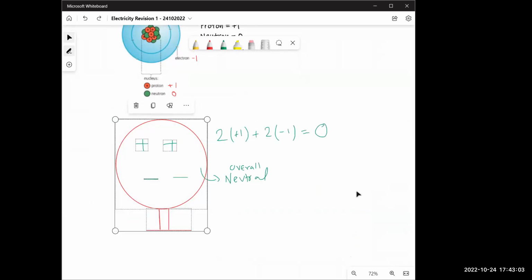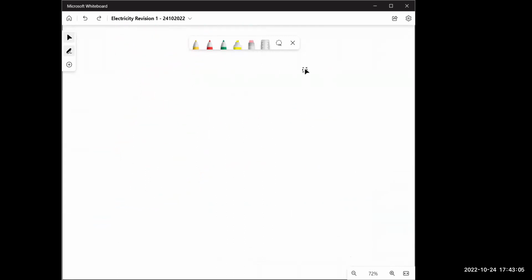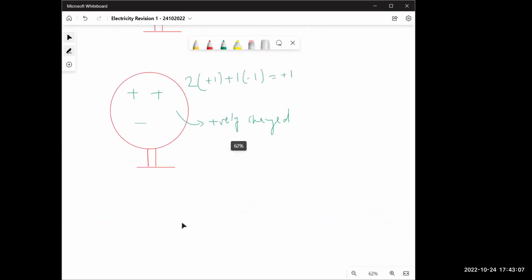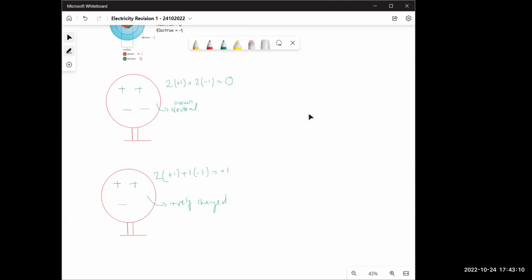Now that's positively charged. What if I do one more thing? If I make it 2 minus and 1 plus, that will become negatively charged. Now these are ways we can make things charged, positive or negative, by removing a positive or negative charge.